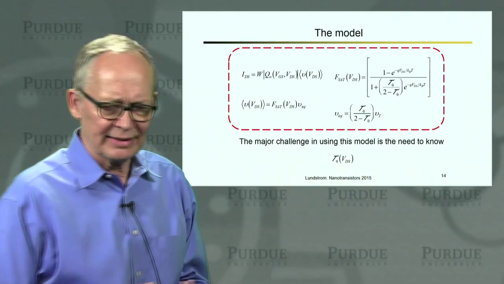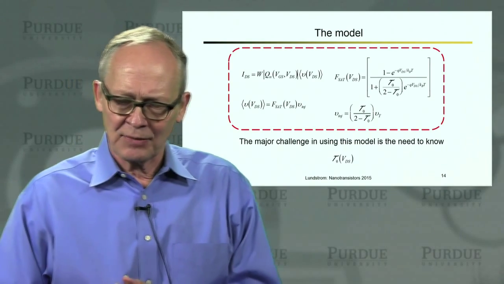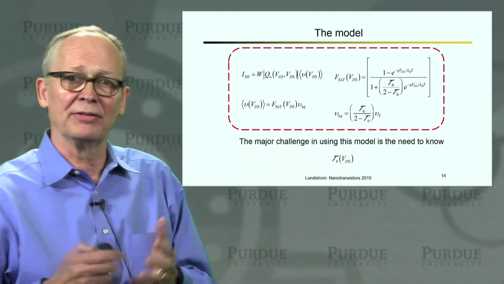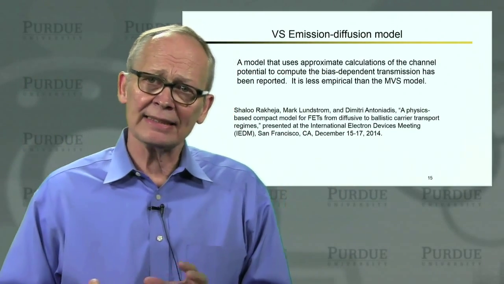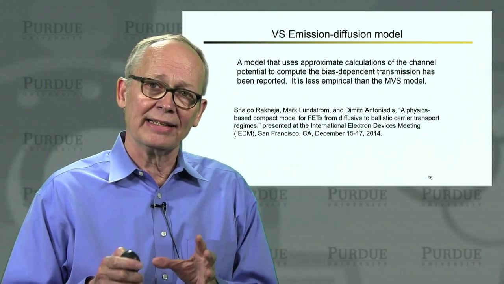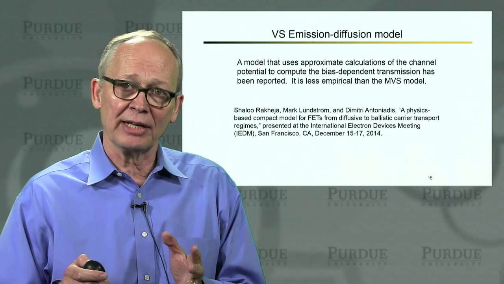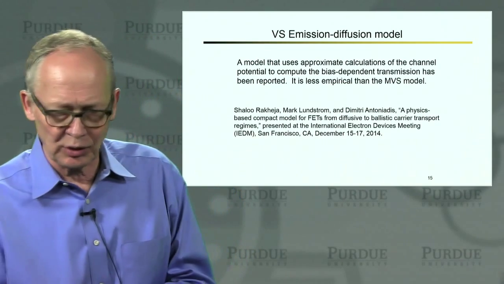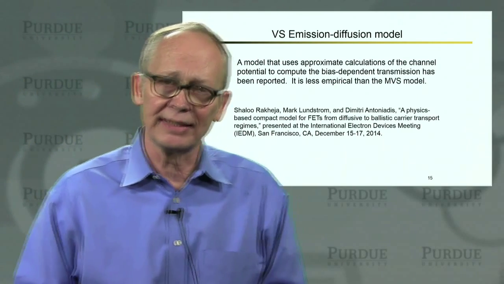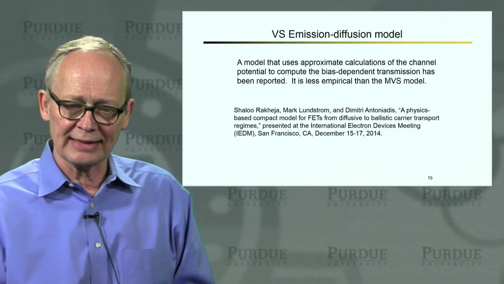That's the reason that this empirical virtual source model still finds wide use, because in that case, we're simply empirically fitting that expression rather than trying to smoothly develop a theory for that. There has, however, been some recent work, and if you're interested in seeing how one can take an estimate for what the channel potential profile is from the source to the drain, compute at any drain bias this critical length, and see how that works out, there have been some promising results that were reported a couple of years ago at the Electron Devices meeting. And I encourage those of you that are interested to have a look, and you can see how that's done.